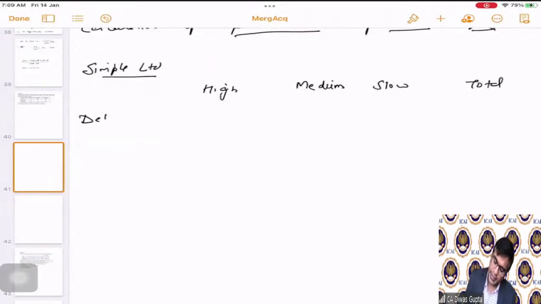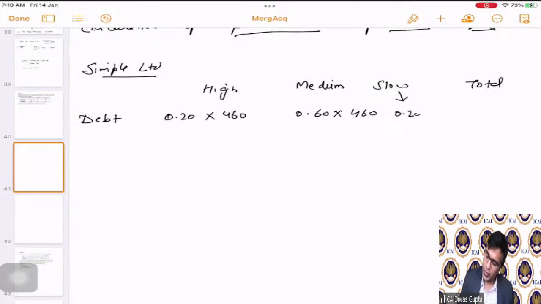So first of all, for debt, I'm just writing the probability first, and then what is the debt value? 0.60 into 460. And for slow, it is 0.20 multiplied by 410.